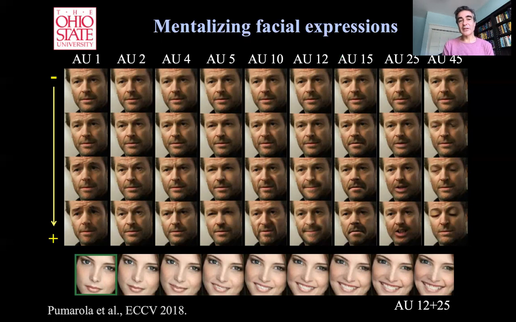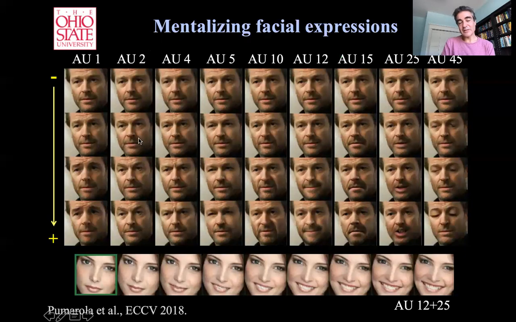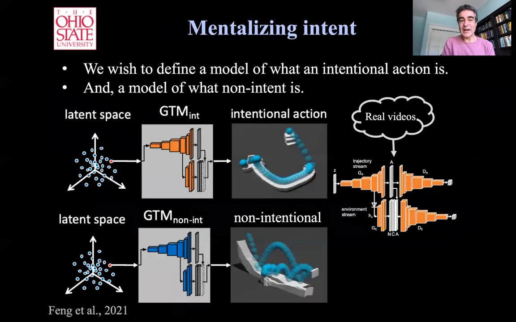More recently, we have designed another method which represents these action units. These action units are represented in some latent space, but now we're going to represent actions that are more complex into latent space, like intent and non-intent that I showed from these videos with the balls moving, right?